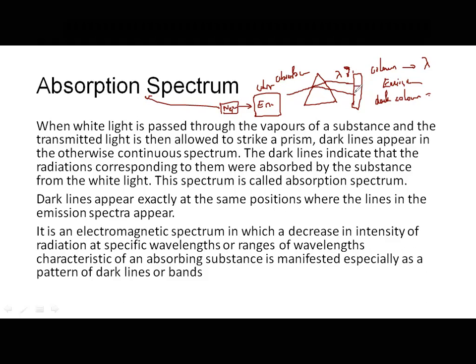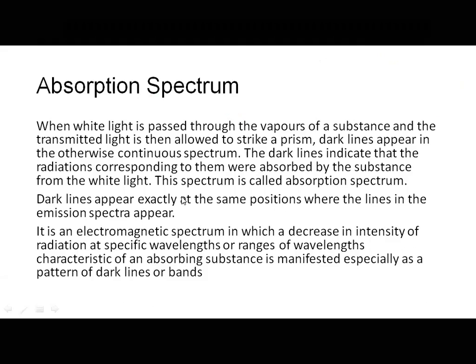So here, let me say I am getting this spectrum with nanometers, say 380 nanometer wavelength, 450 nanometer wavelength, and 600 nanometer wavelength. Just imagine, I'm getting colored bands here. For absorption spectrum, I will get dark bands at the same wavelengths, 380, 450, and 600. Understood? So this is about absorption spectrum. Yes, the dark lines indicate that the radiations corresponding to them were absorbed by the substance from the white light. This spectrum is called absorption spectrum.